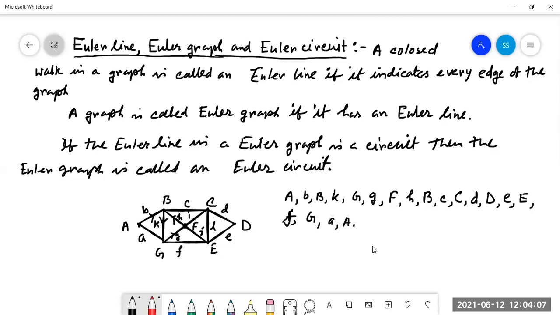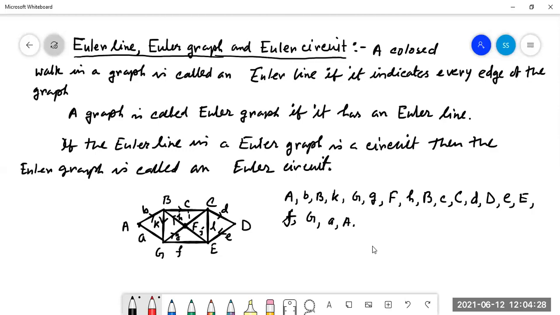H to B again, then B to small c, small c to capital C, capital C to D, then capital D to E. That means this part.